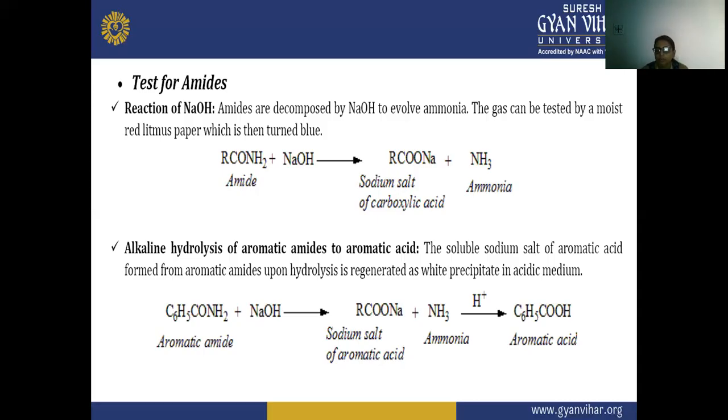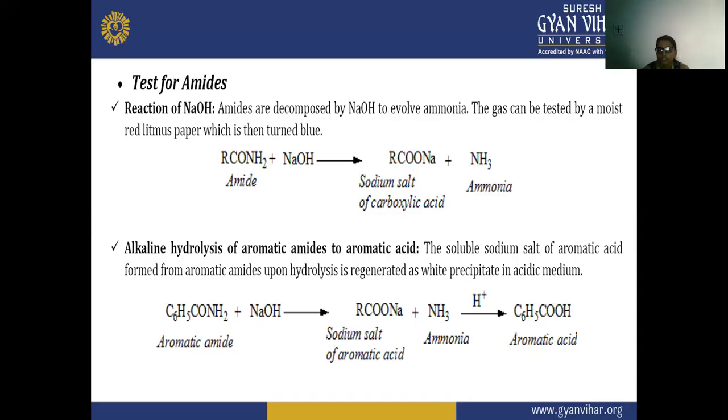So in the reaction of NaOH, amides are decomposed by NaOH, and when these two react, there is a formation of ammonia gas. To detect that this gas evolved is a base, we place moist red litmus paper on this gas. When it turns blue, that means there is an evolution of ammonia.